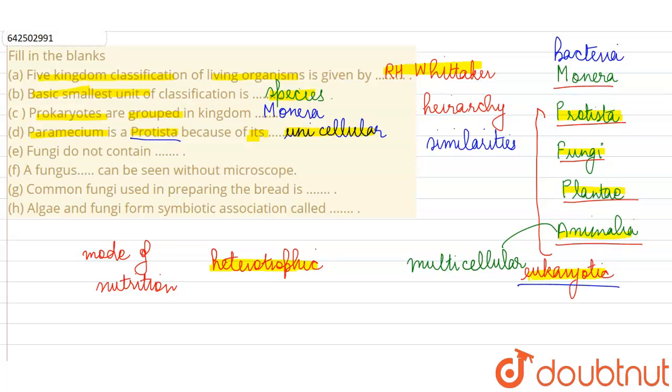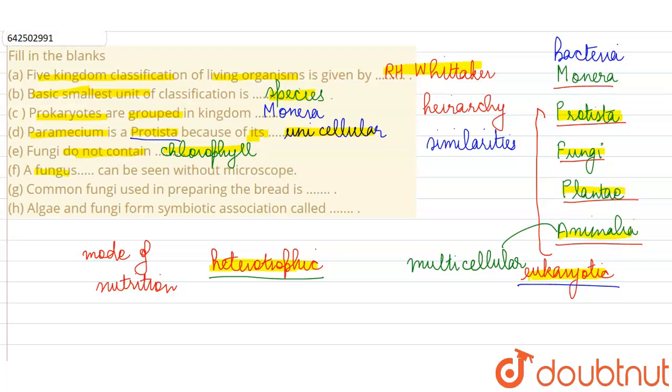After this they are saying fungi do not contain dash. So fungi is again a kingdom for completely heterotrophic organisms. They will show saprotrophic or parasitic mode of nutrition, and therefore we can say they do not contain chlorophyll, because with chlorophyll plants will synthesize their own food, but since fungi are heterotrophic, they do not have chlorophyll.